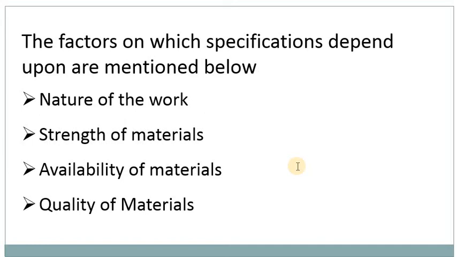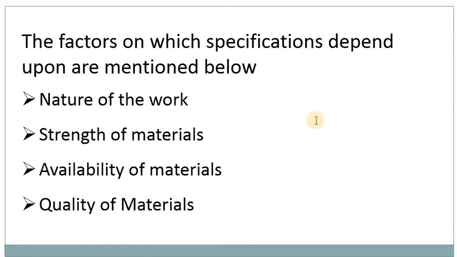So there they will go for wooden flooring, and here generally we go for marble, tiles or granite flooring. Quality of materials: depending upon the cost of the material, quality is definitely one of the important points. According to quality, the cost will increase. As cost increases, the quality of material increases.